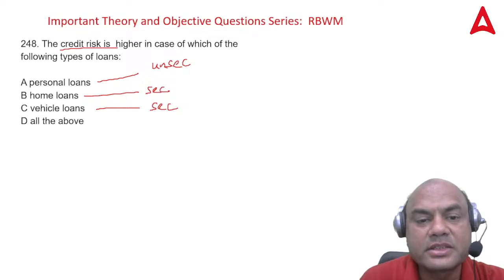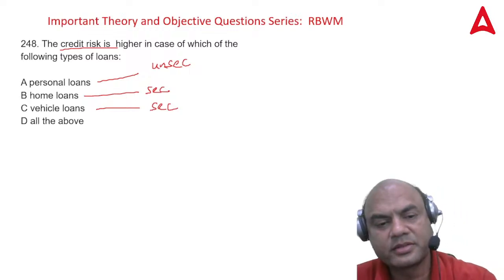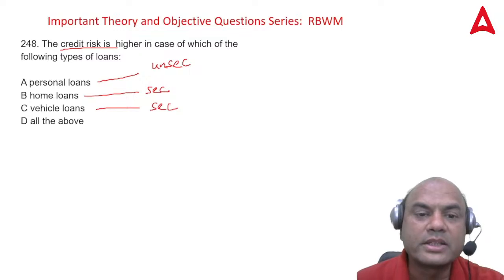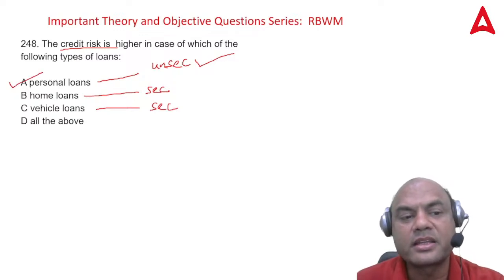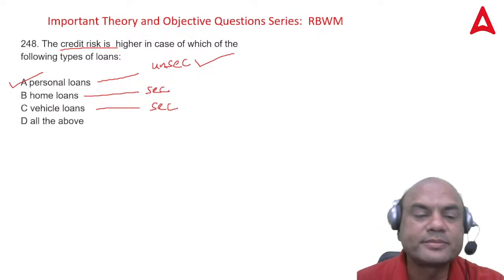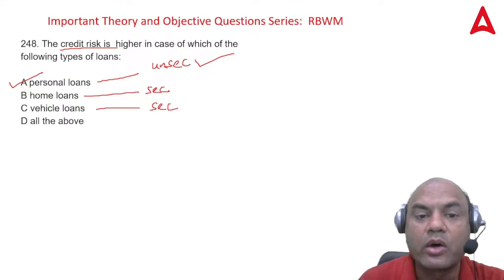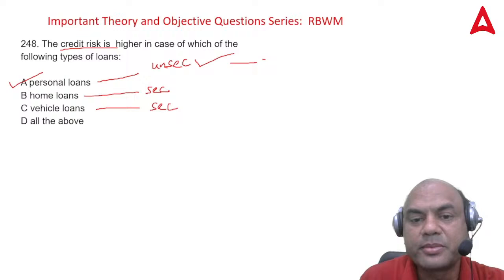So where will you have the highest risk, in unsecured or in secured? The highest risk is with unsecured. So personal loan is the answer. Credit risk is higher in the case of unsecured loans. Remember, whenever you give any unsecured loan, you are at the highest risk, and to counter this risk, number one, we check the CIBIL score.